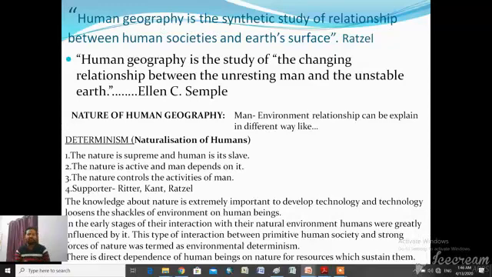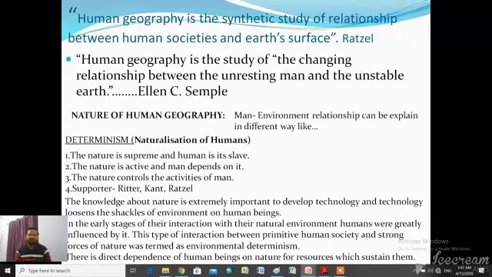Why did she use the terms unresting man and unstable earth? Because human is the most active agent which brings about massive changes in our natural environment, and unstable earth means our natural environment, our surroundings, are not stable. All the phenomena are continuously changing, like climate, ocean currents, topography, etc.